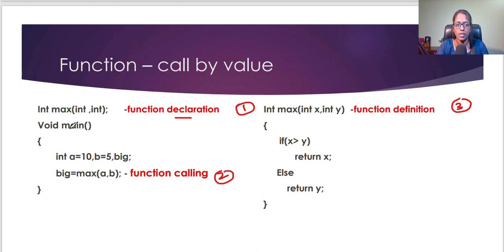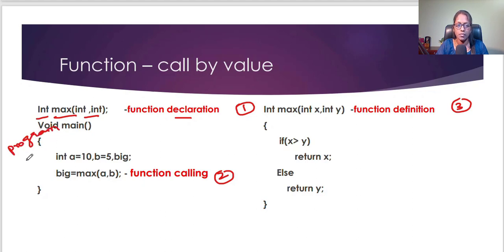So here it's a void main, right? Before that, I say to the compiler that I am going to use a function named max that will return one value of integer data type, that is int. Int means the return type. This is the function name, and this is the argument list, int comma int. That means I am going to pass two values inside the function. Then void main, so inside the main function the program starts.